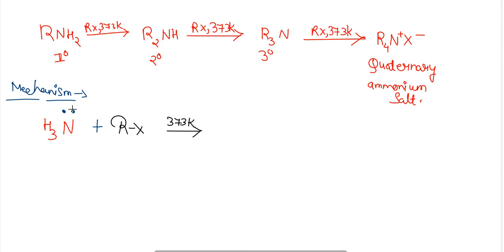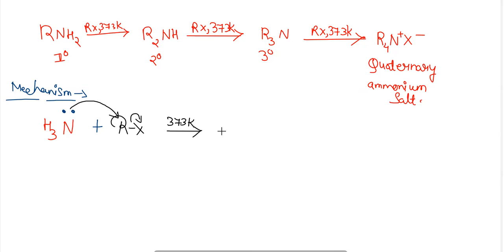There ammonia behaves as a nucleophile and attacks the alkyl group of the alkyl halide, and the halogen just dissociates from the alkyl group and attains a negative charge.